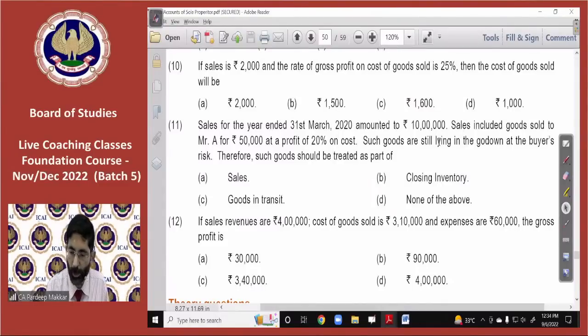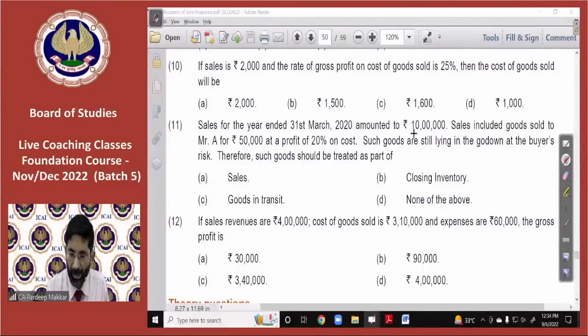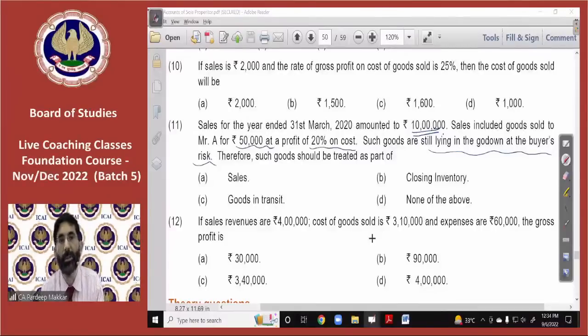Okay, sales worth rupees 10 lakh are there. He says it includes goods worth rupees 50,000 sold to A at a profit of 20% on cost. Such goods are still lying in the godown at the buyer's risk. Whenever risk and return is transferred, it means it is a sale. Let it be very much clear. He says such goods are still lying in our godown, but it is at the buyer's risk. Buyer means the person who has purchased it, Mr. A. Therefore, such goods should be treated as a part of sale.